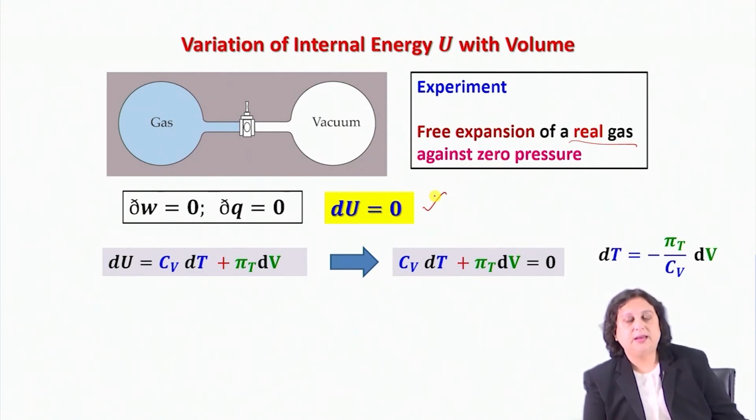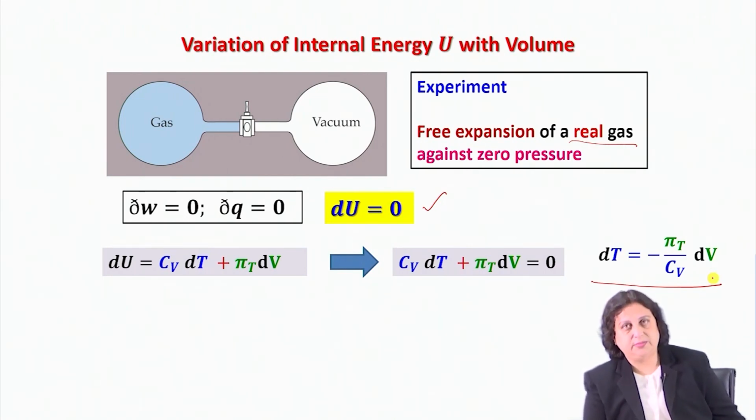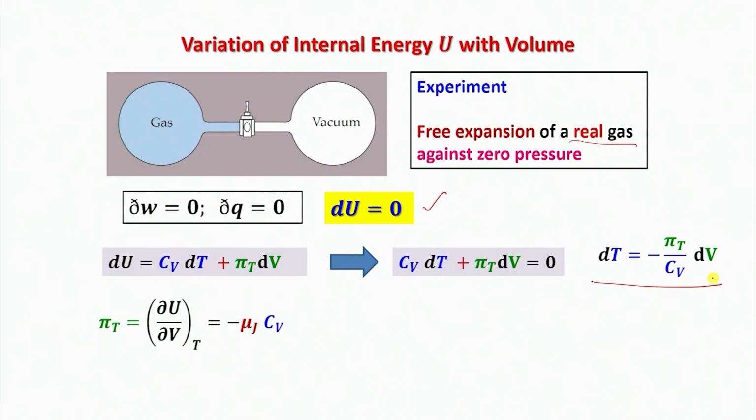And this would tell me that in this case, dT would be given by an expression like this. Now you understand, if πT is equal to 0, then dT should definitely be equal to 0, which was the case of an ideal gas. But if πT is not equal to 0, what I can say is, think about what πT is. πT is nothing but μJ into Cv with a negative sign.